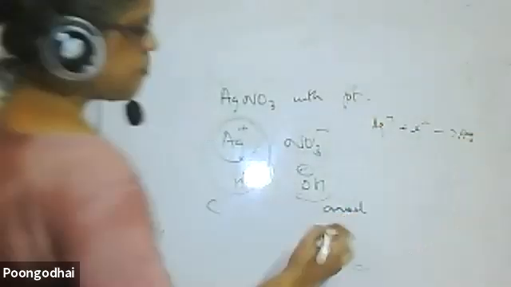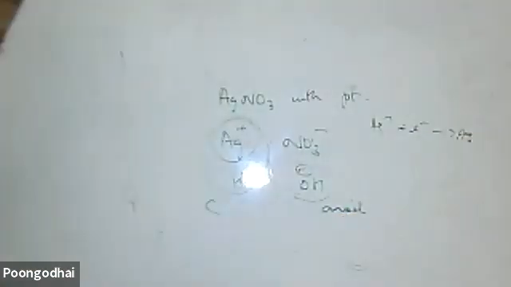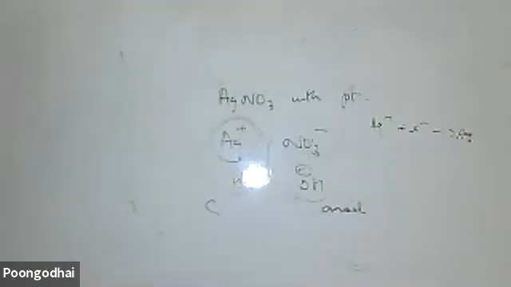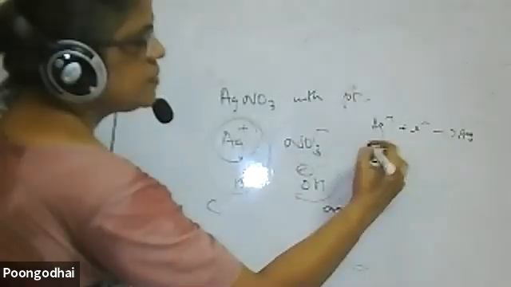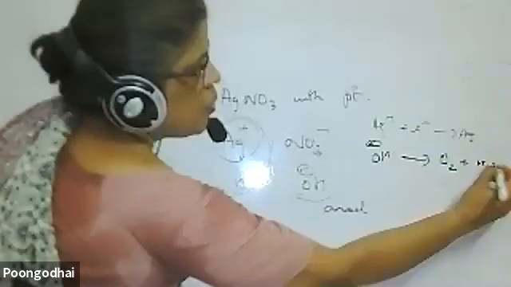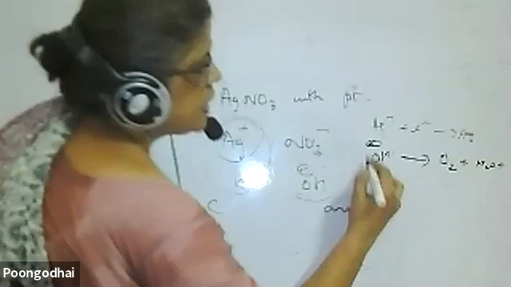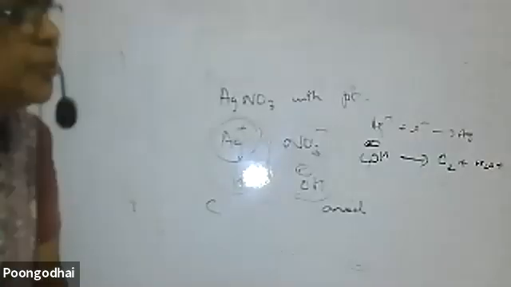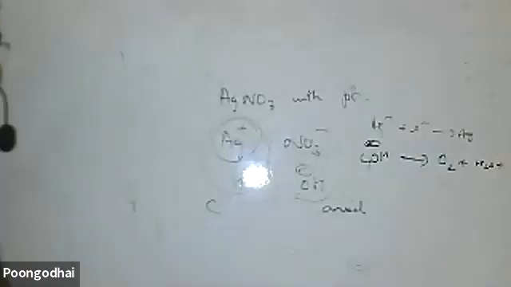Now the problem arises only with the anode. What is the anode? It's a platinum electrode, an inert electrode. So what do you expect? OH minus gets discharged to form O2 plus H2O plus 4 electrons. This is the way the reaction takes place if you are using a platinum electrode. That is a difference you have to keep in mind.